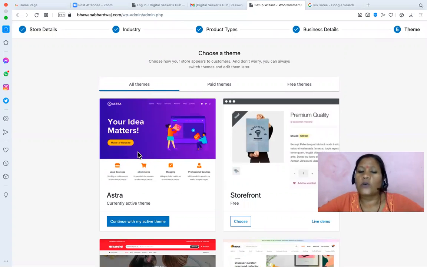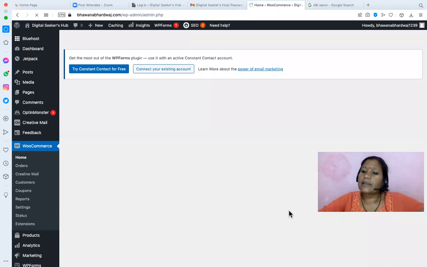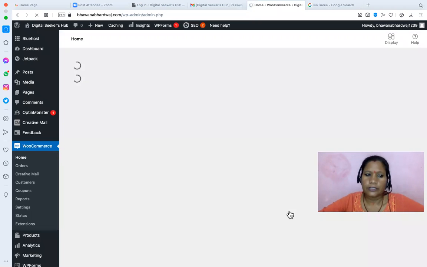Whatever your current theme is, you can simply continue with that or change your theme as well. We have the current website and that's why we used a plugin. We have not used a theme. If we wanted to change the theme, we might have selected the exclusive theme itself.